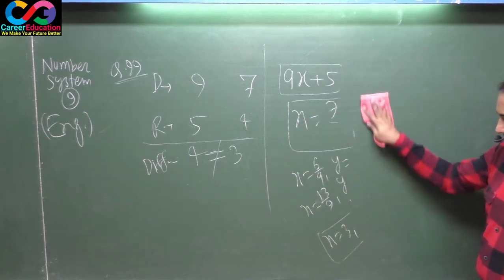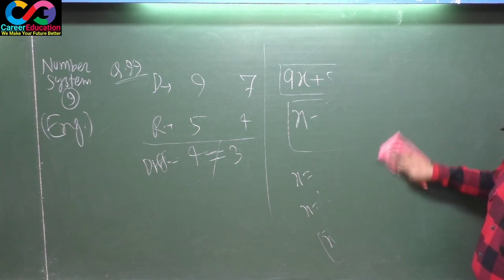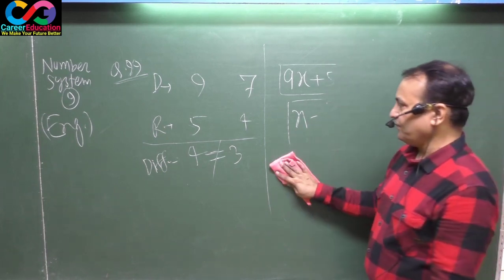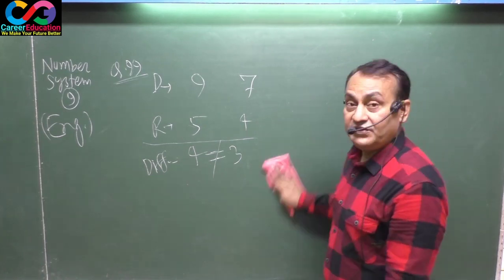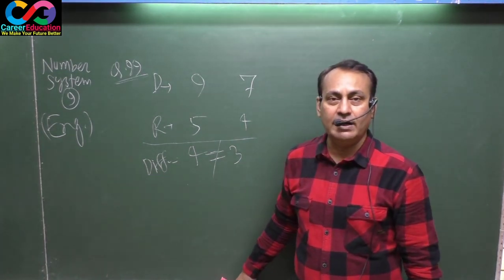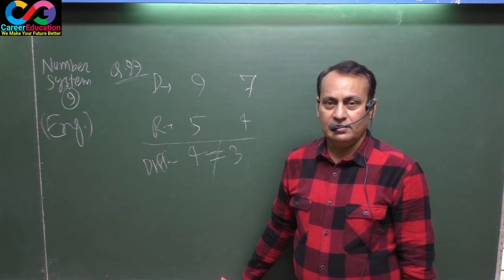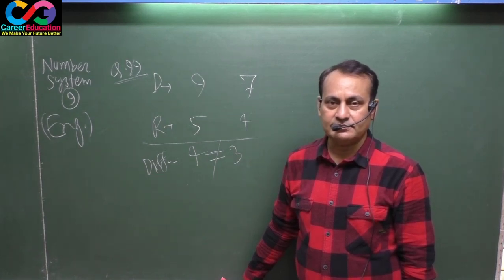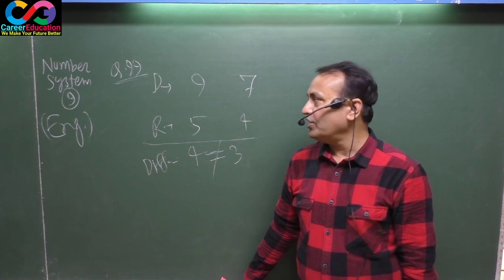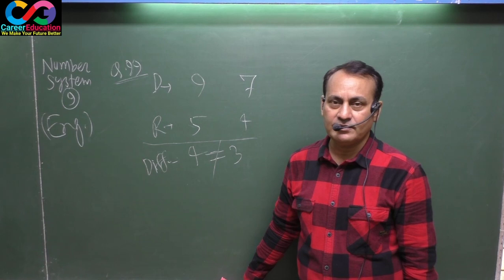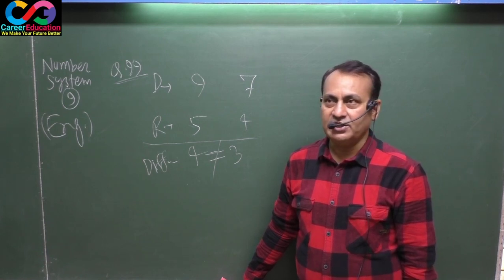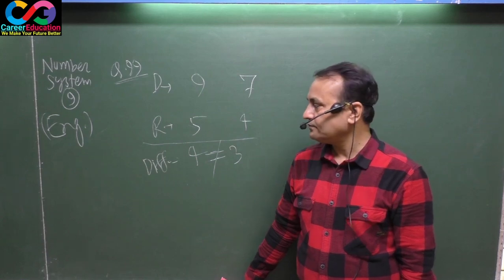Just note down one point. If there are 2 divisors and 2 remainders, you must get the difference of the respective divisor and remainder.